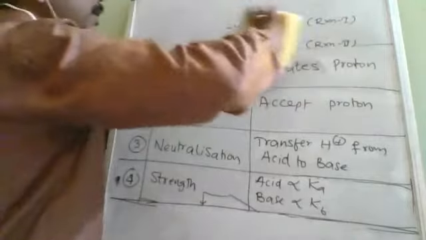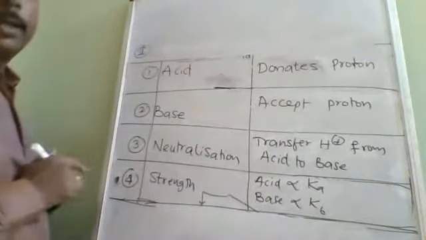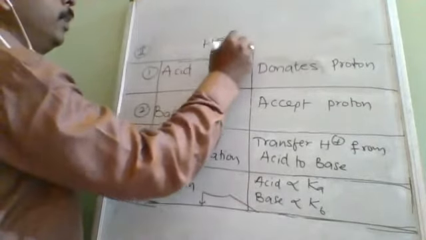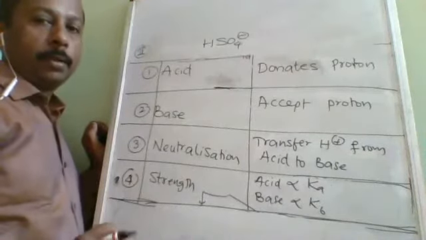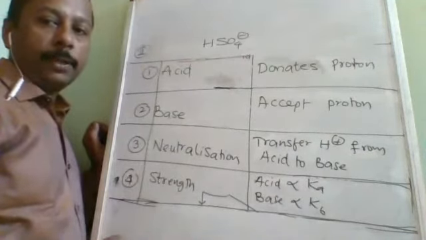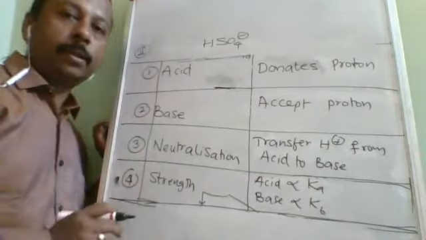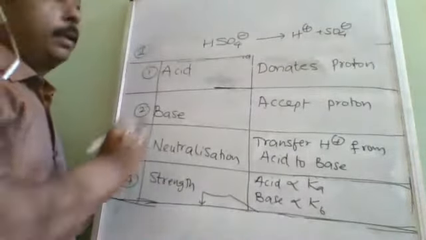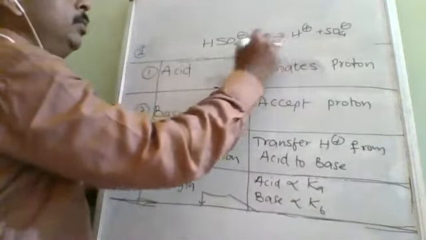Now if you are given a substance, you should be able to identify its conjugate acid and base. Let us take an example of HSO4 minus. If somebody asks whether HSO4 minus is acid or base, we cannot say, because it is amphoteric. Whether it will donate or accept depends on the situation. If the reaction is given as H plus plus SO4 minus, then in this reaction HSO4 minus is acid, because it is losing H plus.